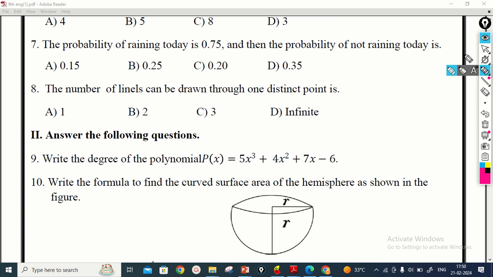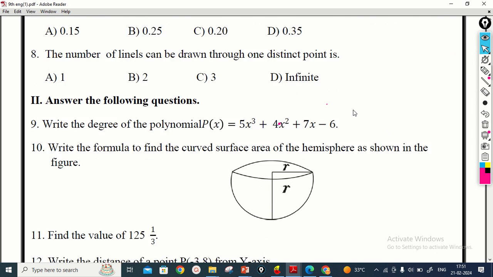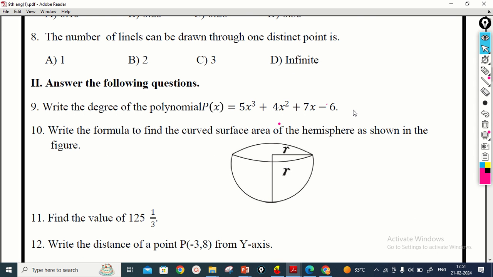Here we have to find the formula for this one. We have to write the formula for the curved surface area of the hemisphere.